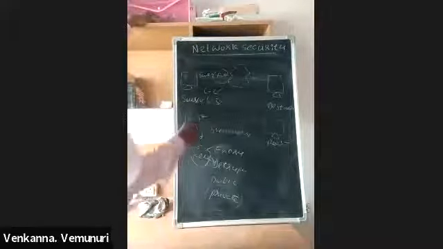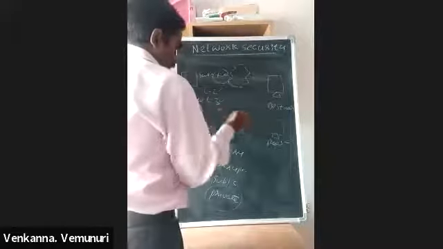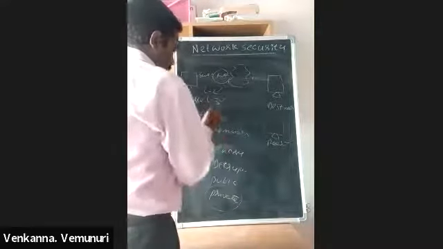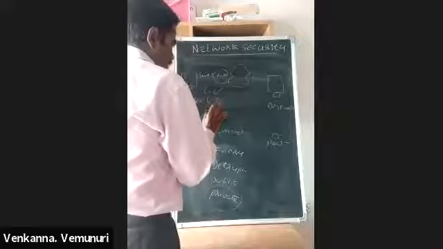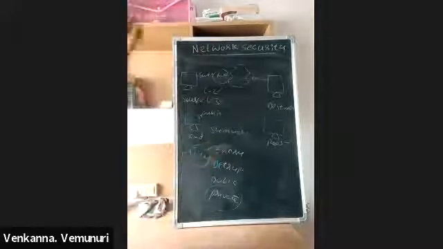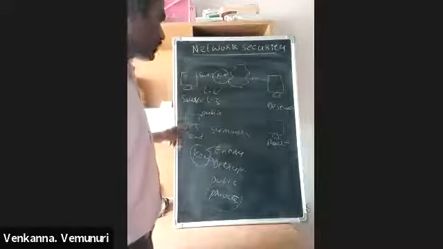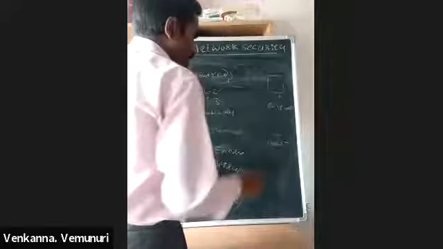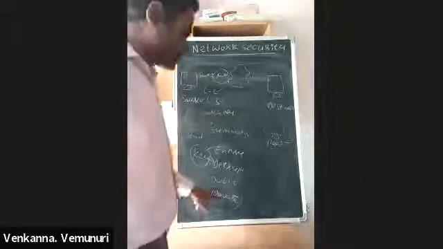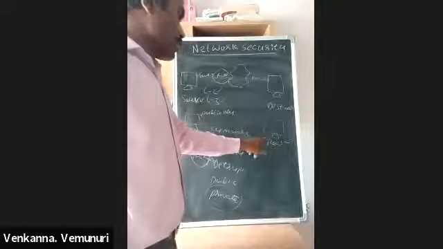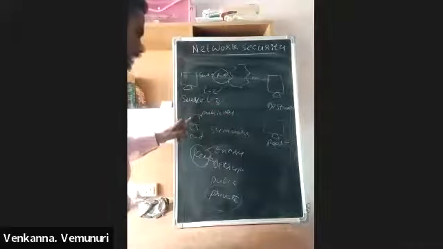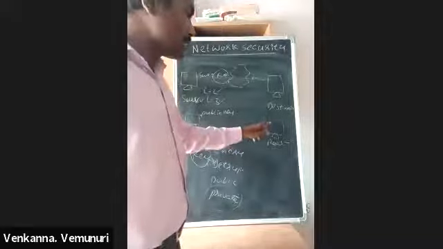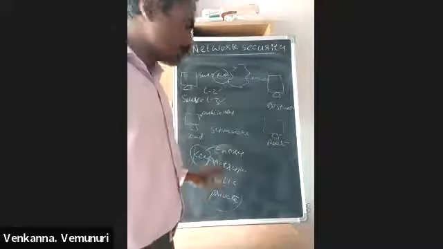And if this person sends data to that person, he encrypts the data using the public key. Here there is only one condition. If the sender encrypts the data using the public key, the receiver decrypts the data using the private key. If the sender encrypts the data using the private key, the receiver decrypts the data using the public key.